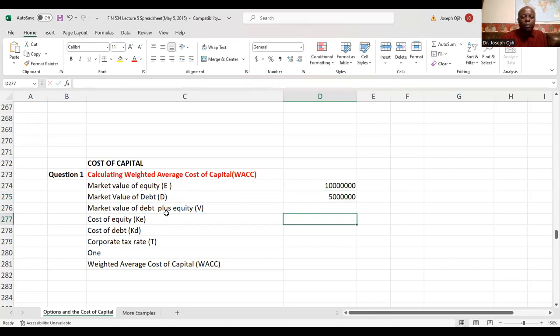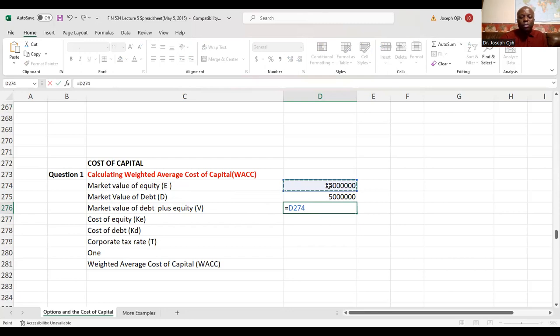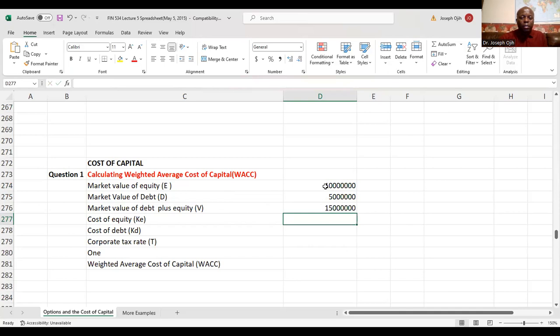So the market value of debt plus equity, that's our V. You add them, put an equal sign to make the cell ready for work. Click on this, then plus this. So all these are currencies, so I'm going to change them to money.